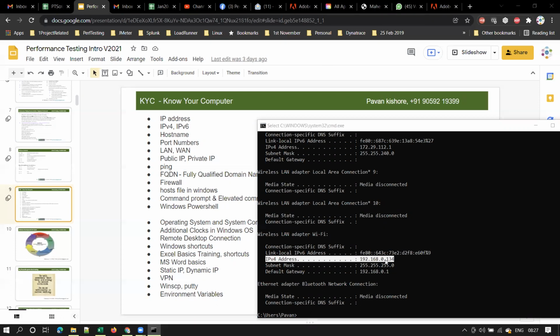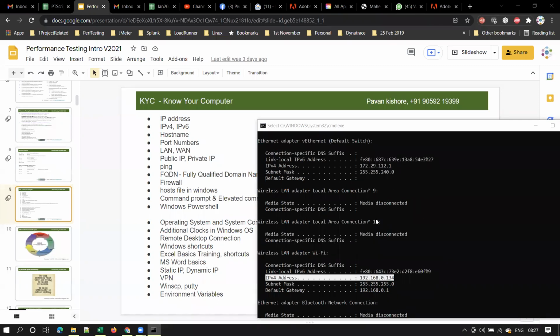192.168.0.134. The zero should be read as O, guys, right? It should not be read as zero, but as O. 192.168.0.134. Please read it as dot, right? But not point. Please don't read it as point. Please read it as dot.